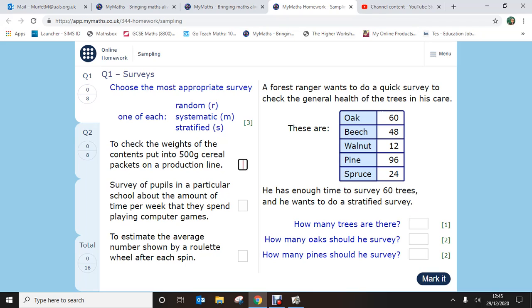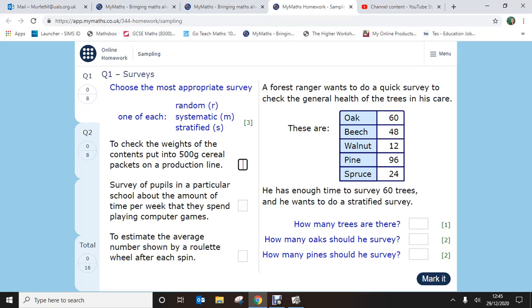If you can't get onto My Maths, or you've got no access to being able to complete it at home, it's not a problem. Let me know and I will ensure that you can get onto a computer in school and complete it in school. Okay, so that nobody's missing out. Alright, so let's look through it.